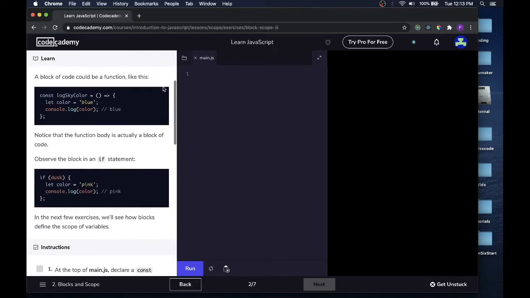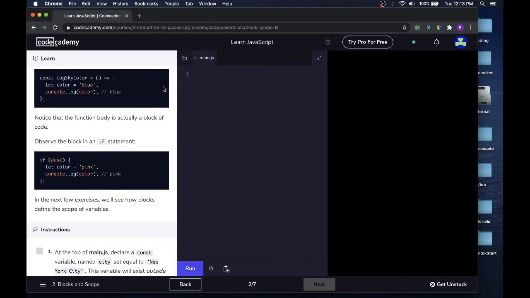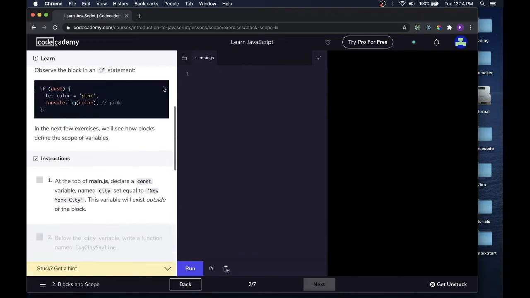const logSkyColor = () => { let color = 'blue'; console.log(color); }. Notice that the function body is actually a block of code. Observe the block in an if statement: if (dusk) { let color = 'pink'; console.log(color); }. In the next few exercises, we'll see how blocks define the scope of variables.